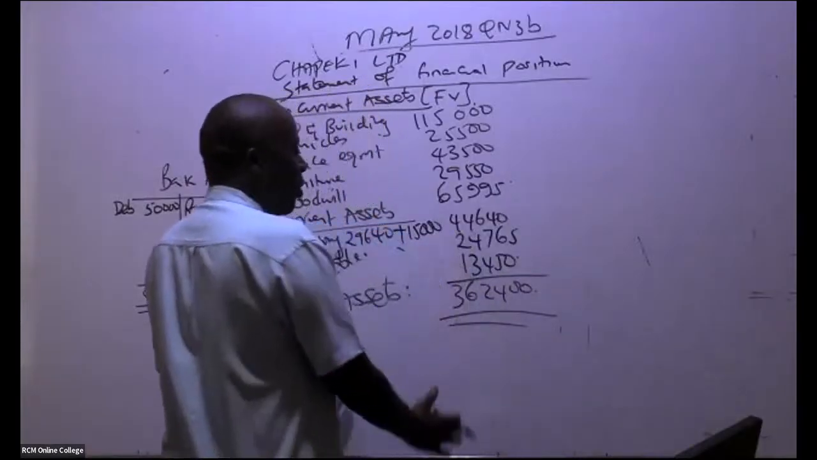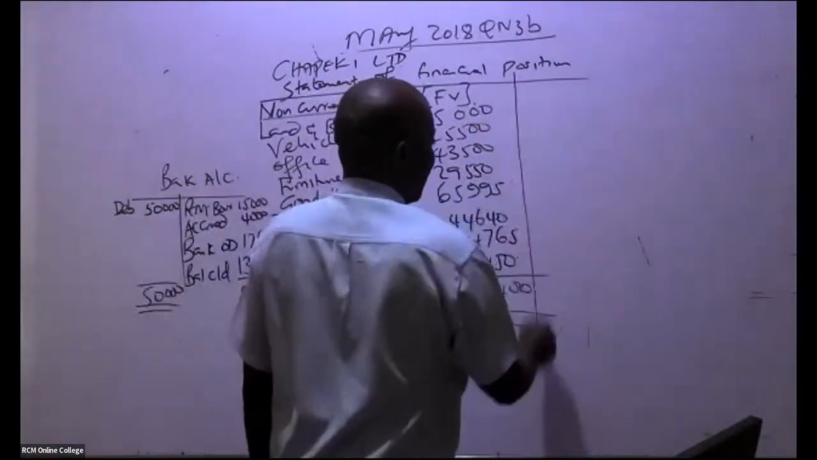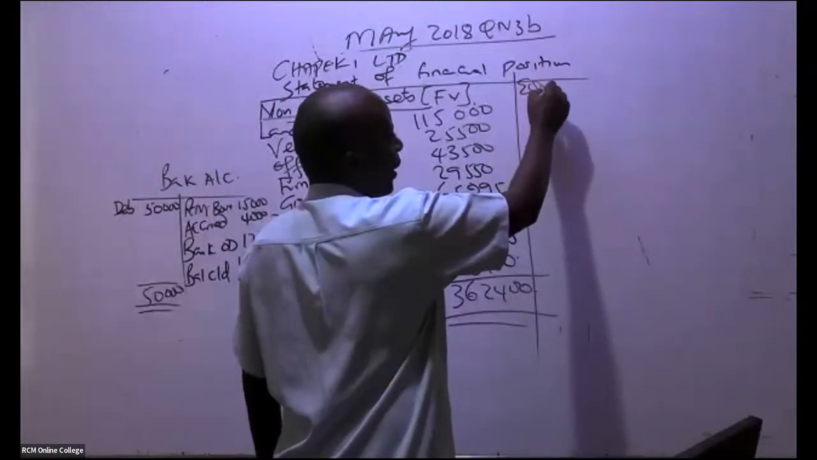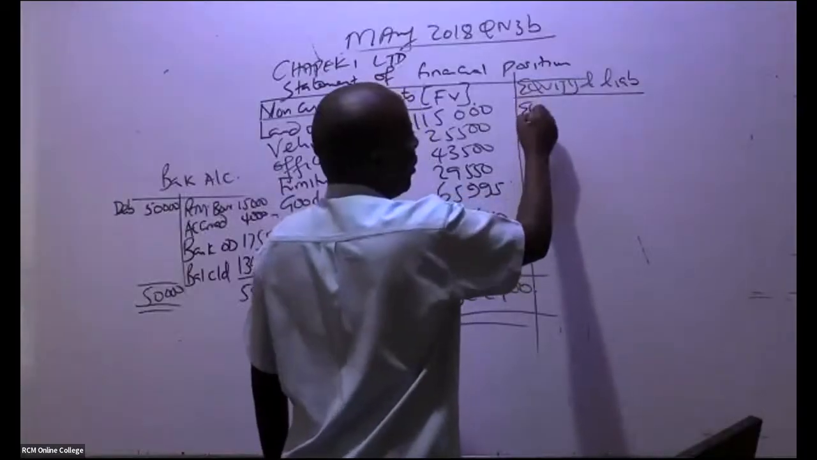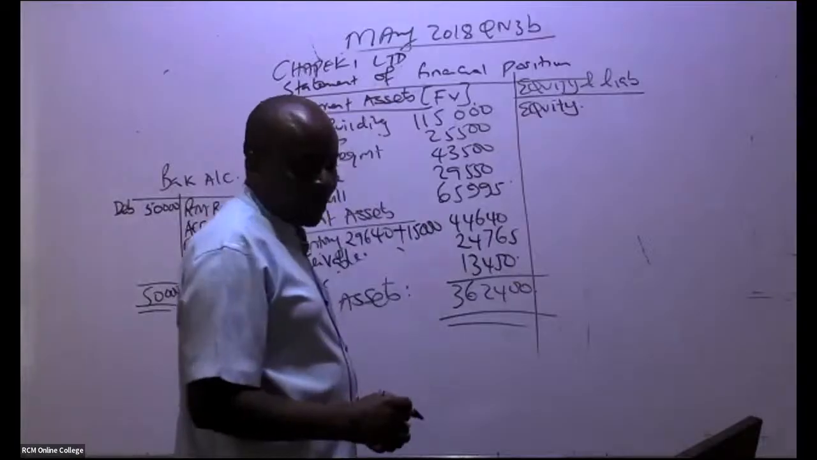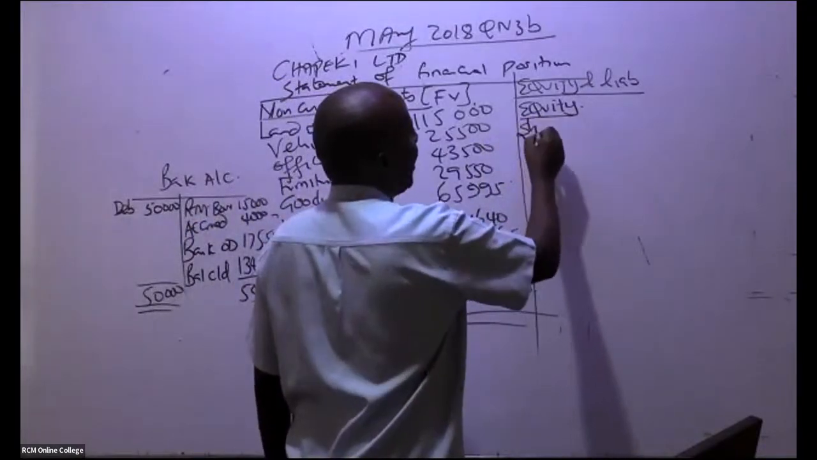So I would have continued down here, but remember I don't have space. So for me, I'll come and look at equity and liabilities. So we have here financed by equity and liabilities. So you begin with equity. So equity, what do we have there? Share capital.